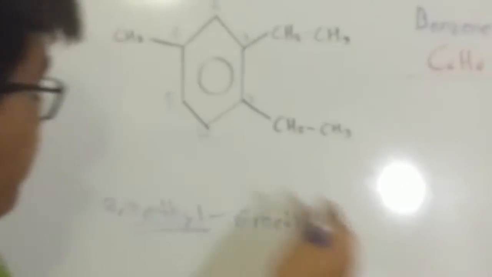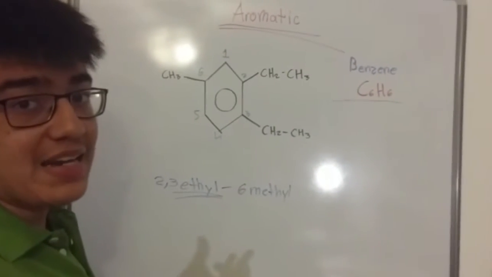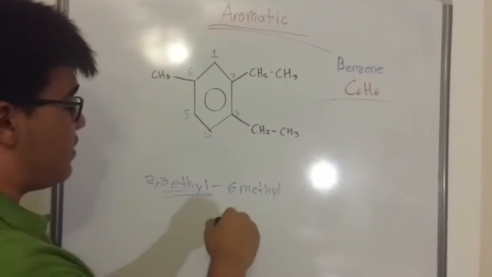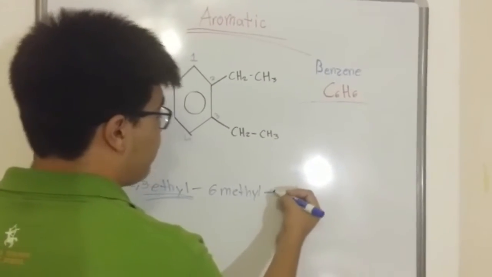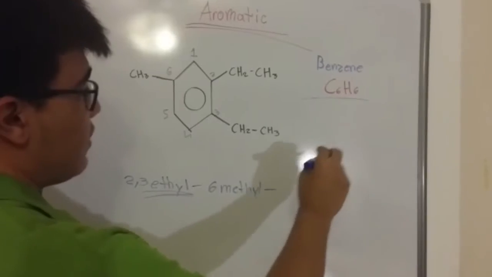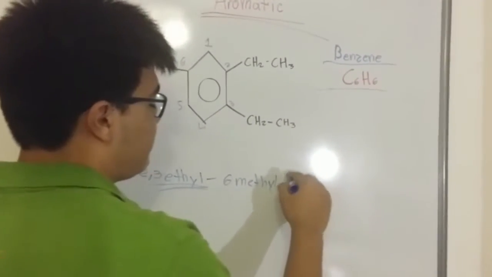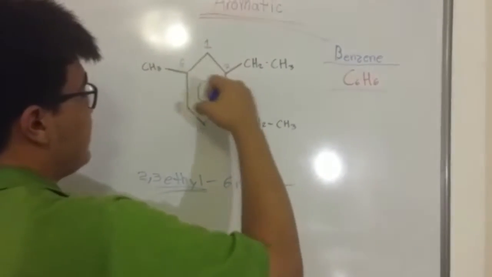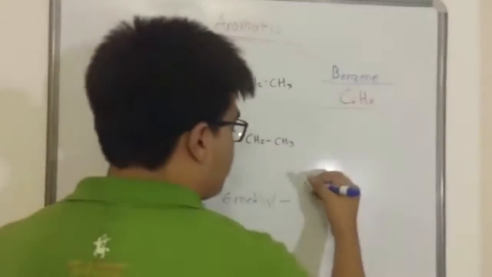As you can see, this is basically how you do it in the other alkane chains. But the only difference in this one is that you are not going to put the specific name of the number of carbons in the chain. You just have to put benzene at the final part, because benzene is the most basic part of this chain. So you just put it at the end.